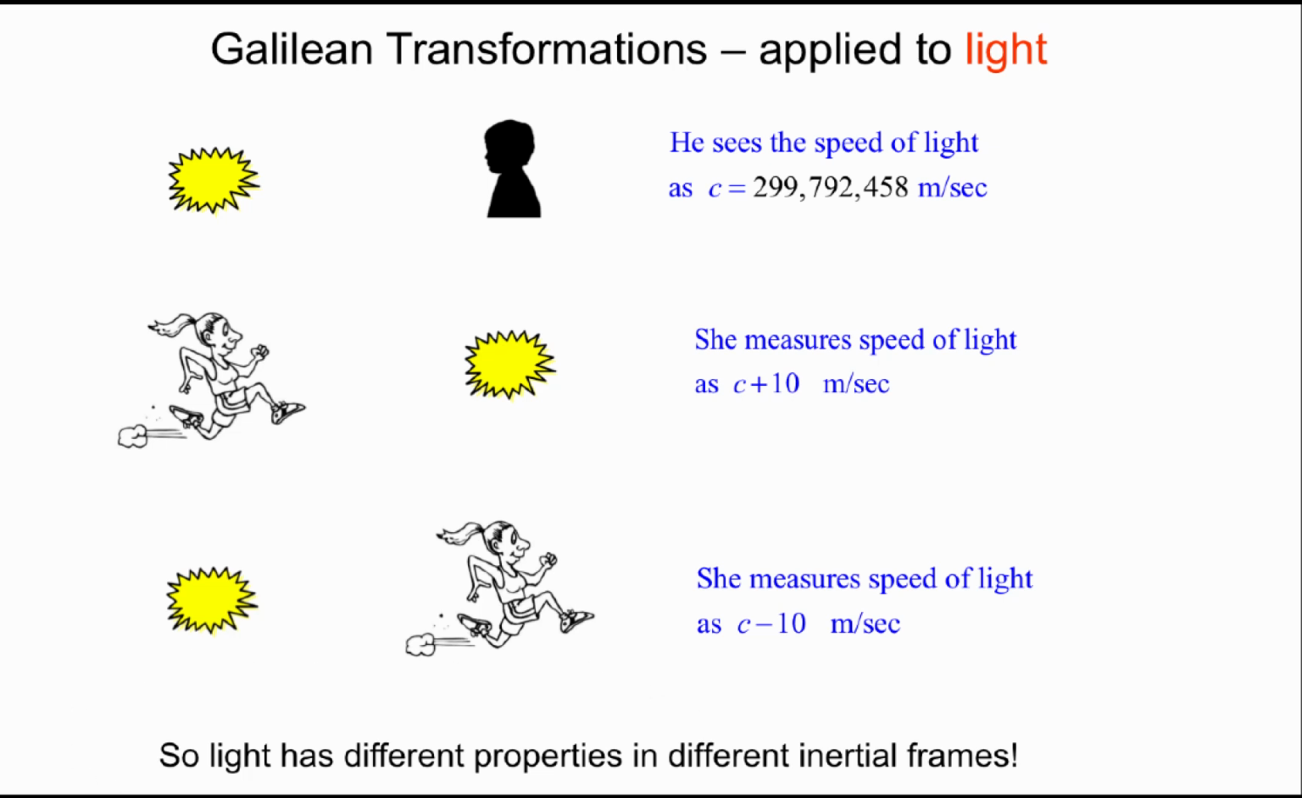Now this is precisely the logic that Einstein did not accept, because it would require electromagnetism to have different laws in different inertial frames. And so this situation over here is something that Einstein certainly would say is wrong. In other words, the use of Galilean transformations for light is wrong.